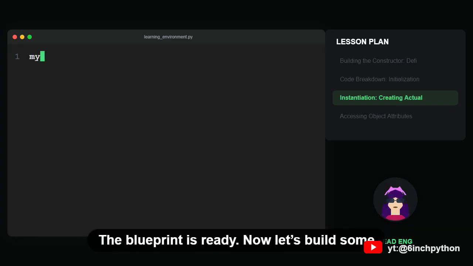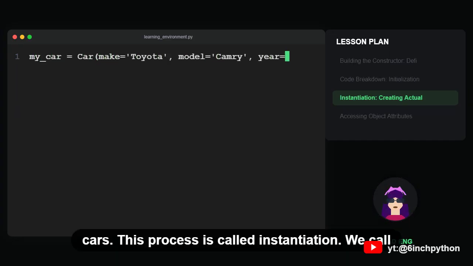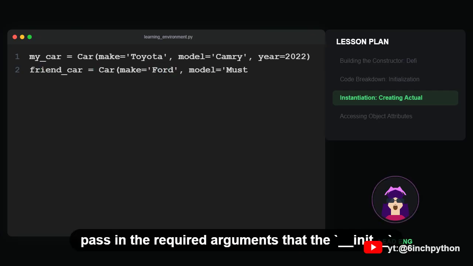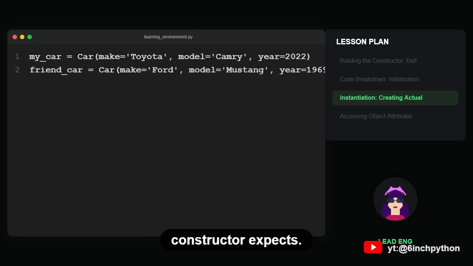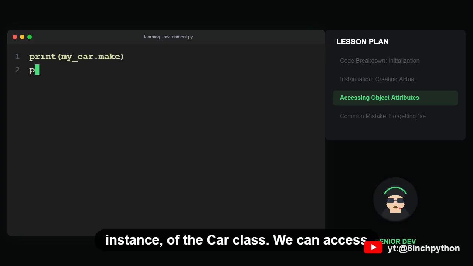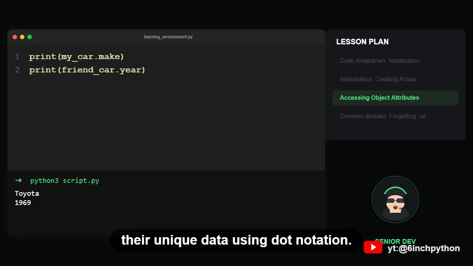The blueprint is ready. Now let's build some cars. This process is called instantiation. We call the class name like a function, and we pass in the required arguments that the init constructor expects. Each car is now an independent object or instance of the car class. We can access their unique data using dot notation.